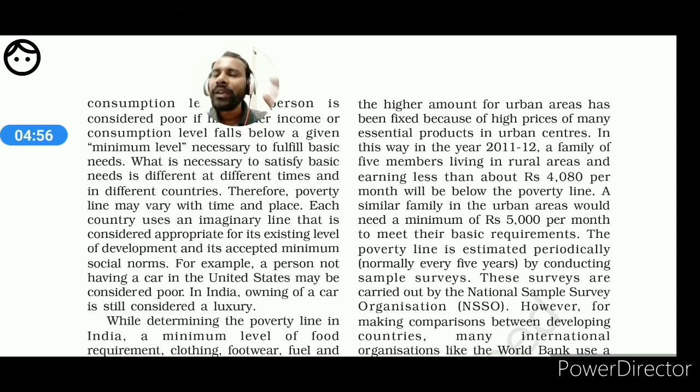We have to keep in mind that each and every country has its own definition of poverty, and for the people who are referred to as poor, there is a specific definition. That definition is variable, but more or less one thing is common to all countries: when people don't have access to the basic amenities, such a population is referred to as poor. I think it is clear to you.